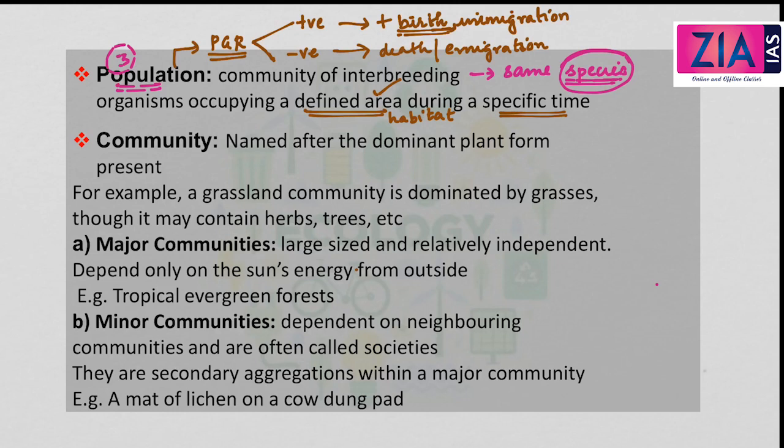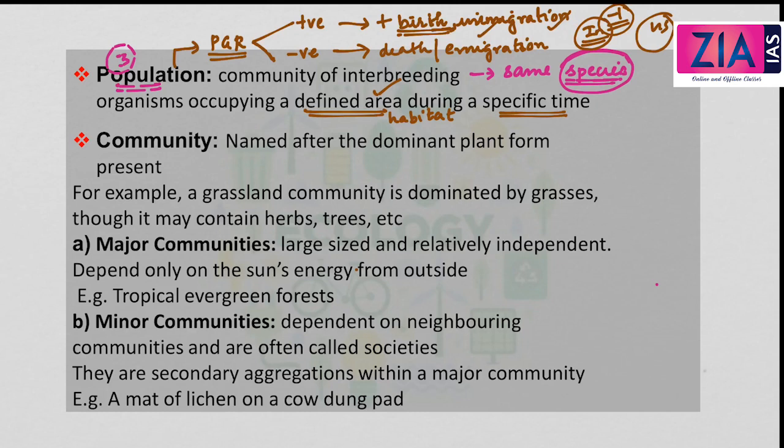Suppose you are migrating to a different country from India, it is immigration to that country. Suppose you travel from India to US. So when you travel, there is a reduction in one, so the size of population reduces, and this is emigration for India, and for US it is immigration. Okay, so this is regarding the third level, that is the population.